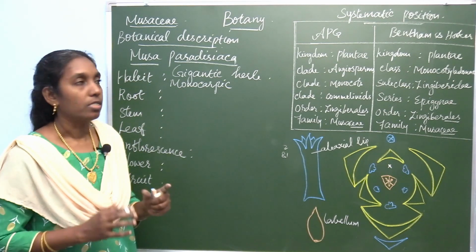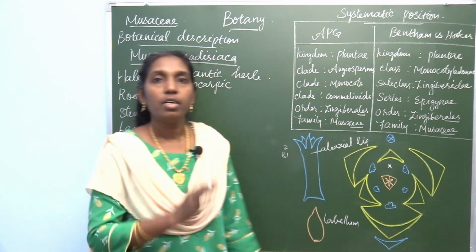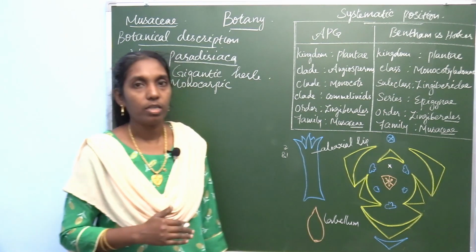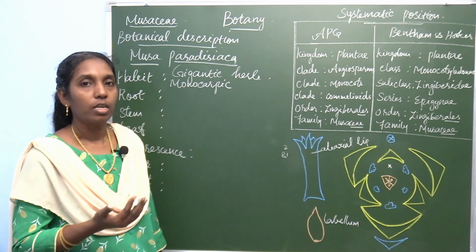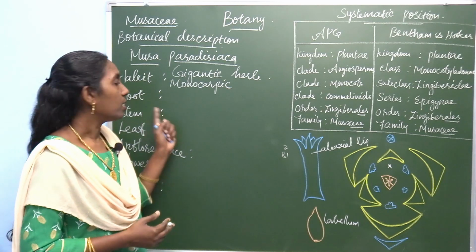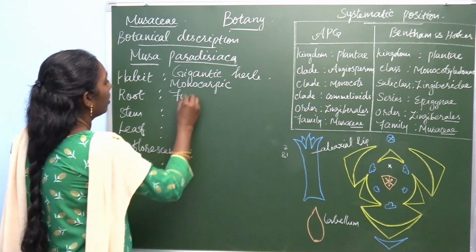And the root system. It belongs to the monocotyledons. There are different characters that distinguish dicot and monocot, which you already learned very well. One of the characters of the root is the adventitious fibrous root system.